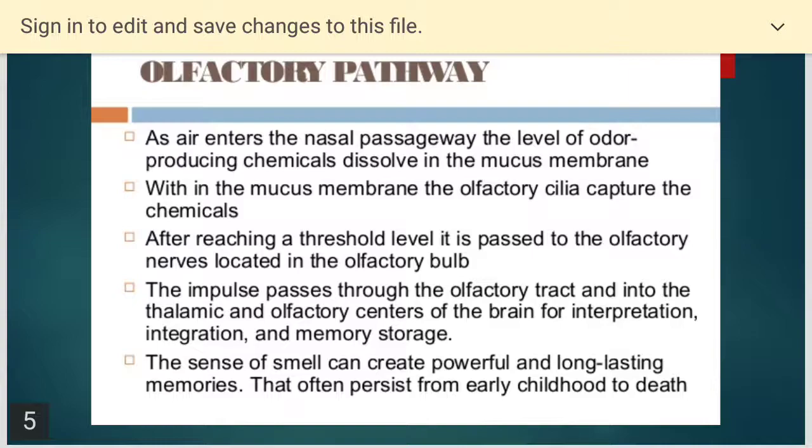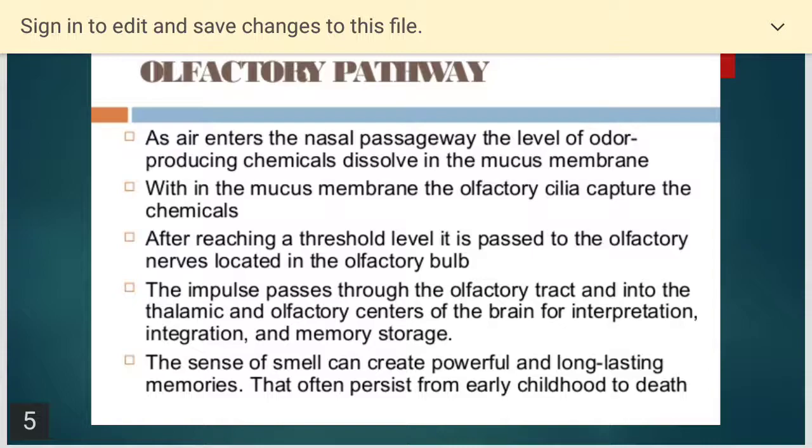The sense of smell, or olfaction, begins with chemical events in the nose. Odor molecules interact with the receptor proteins associated with specialized nerve cells. As I told you, receptors are present in the mucous membrane lined inside the nasal cavity.